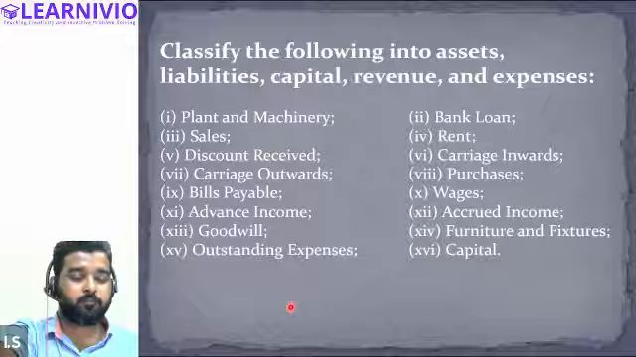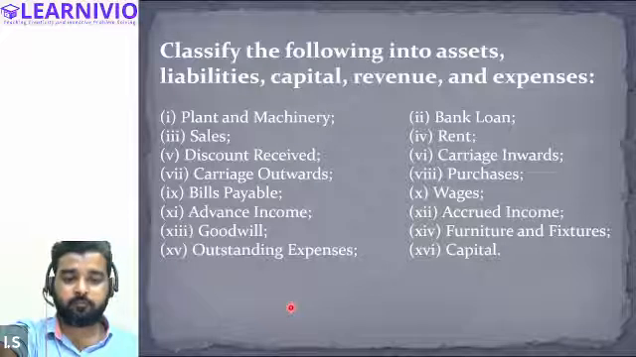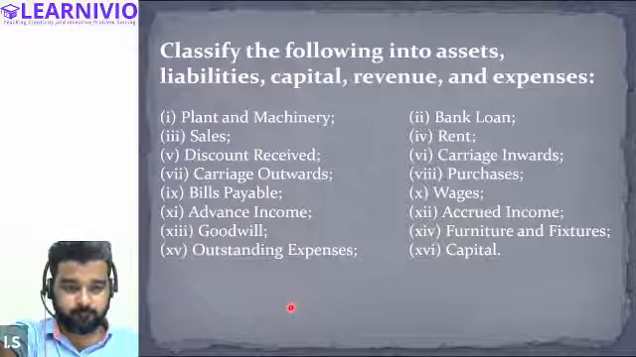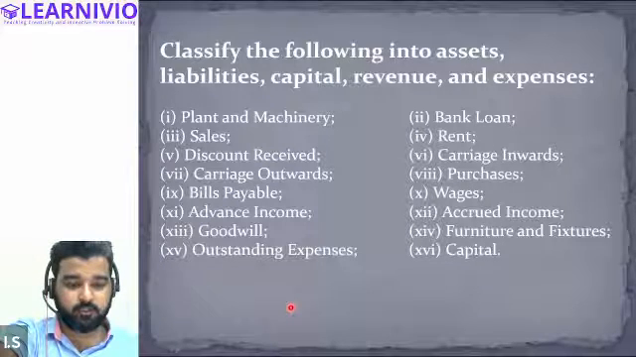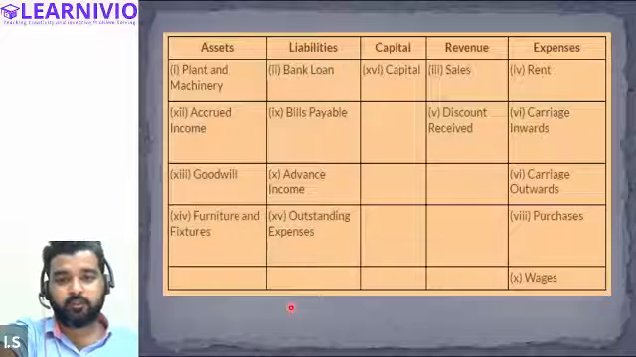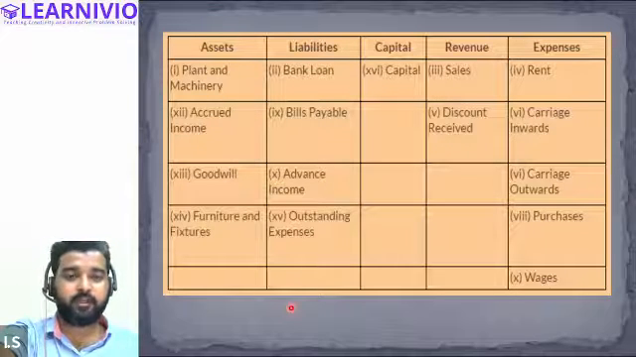Sir, I got plant and machinery, furniture and fixtures, goodwill, and accrued income. Perfect. Very good. All right, let's check the solution. We have plant and machinery, accrued income, goodwill, and furniture and fixtures, right?